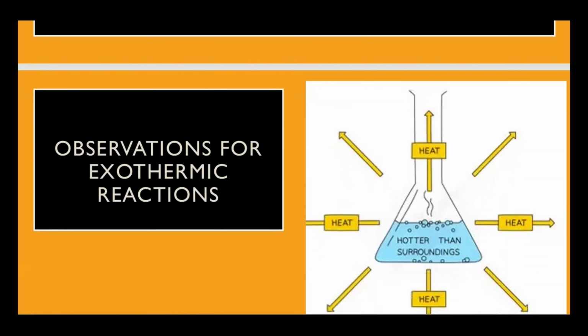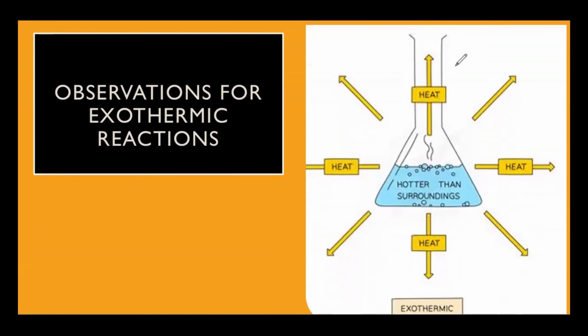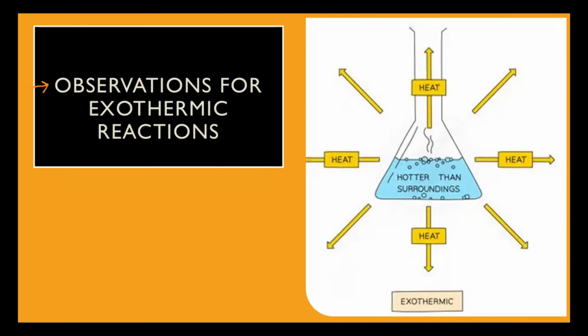Then we move on to the learning objective, where the examiner often asks how we get to know whether a reaction is exothermic or endothermic. In order to understand whether the reaction is exo or endo, we have to look for certain observations. Whatever the reaction, whether it's taking place in a beaker or in any other reaction flask, exothermic reactions are the ones where heat is given out. That heat is given to the surroundings.